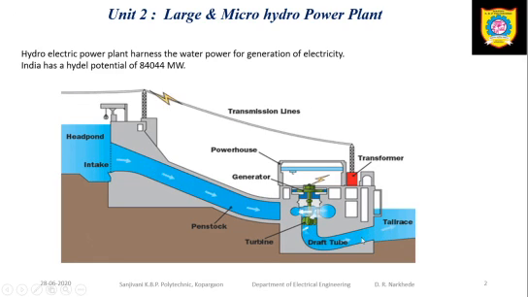And this is the draft tube. The water after doing its work is released to the river, for irrigation purpose or for some other purpose. So basically this is the basic working of any hydropower plant.